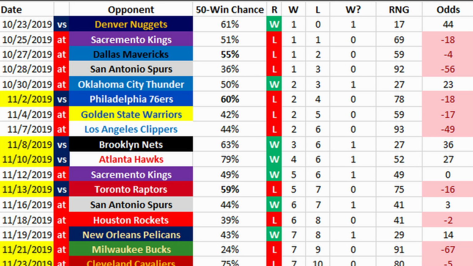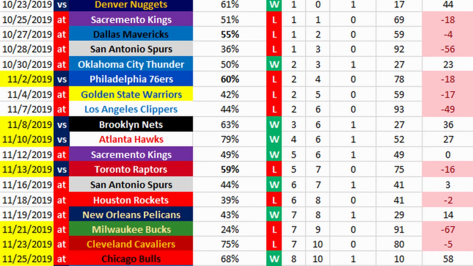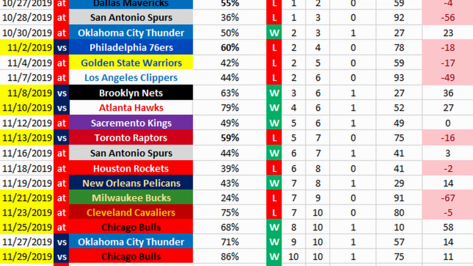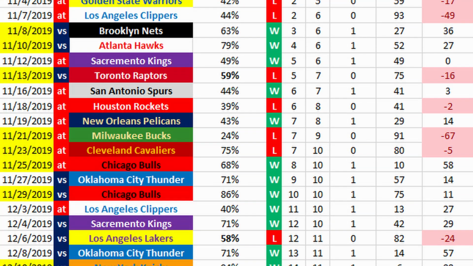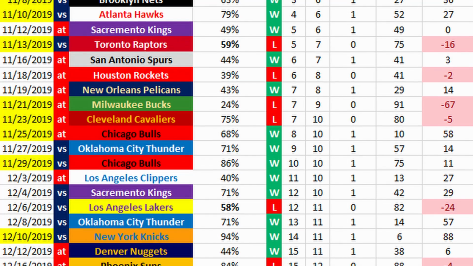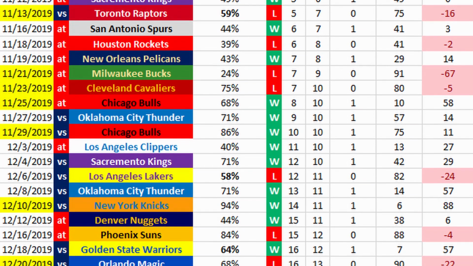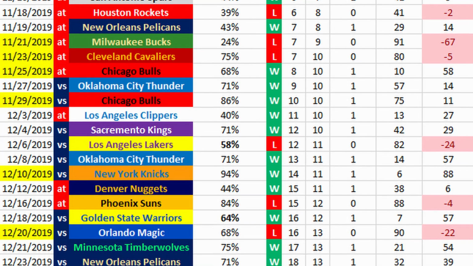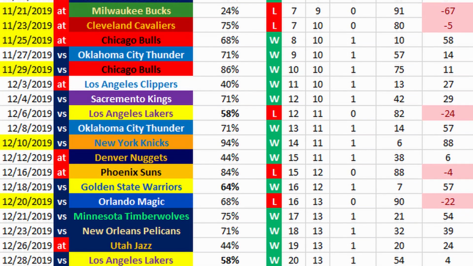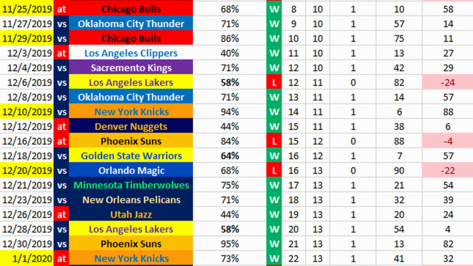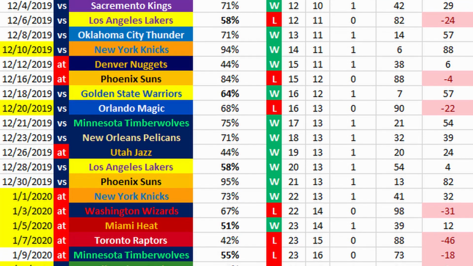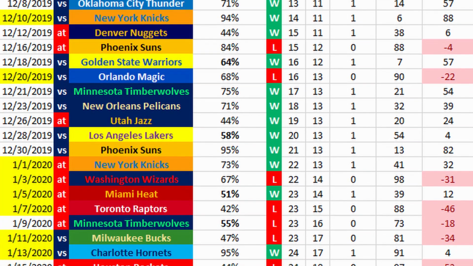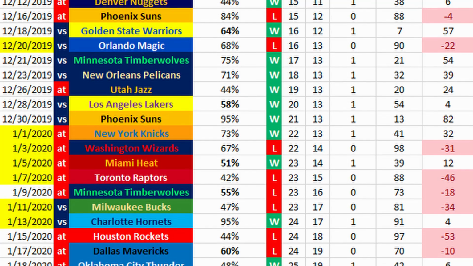Now, what I did for this is I gave each NBA team a projected record that gives them a winning percentage. Then I gave Portland odds to win each game based on Portland being a 50-win team. So with Portland being a 50-win team, if they hypothetically played another 50-win team on a neutral court, then Portland would have a 50% chance to win the game. But I also included home and away. So if Portland plays on the road, their odds to win went down 10%. If they played at home, their odds to win went up 10%. And this is just based on historical home versus road records for an average NBA team.